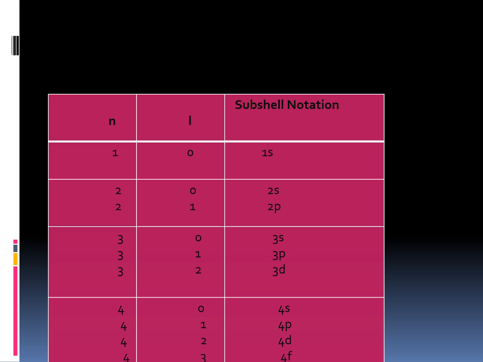If the value of n is 1, then l is equal to 0, and the subshell notation is 1s. If n is 2, then l is equal to 0, 1, and the subshell notation is 2s, 2p. If n is 3, then l is 0, 1, 2, giving 3s, 3p, 3d. And if n is 4, then l is 0, 1, 2, 3, giving 4s, 4p, 4d, and 4f.